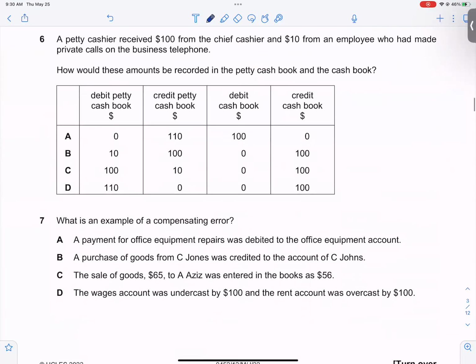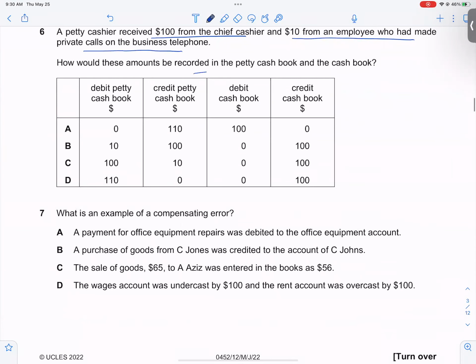Sixth question. A petty cashier received 100 from the chief cashier and 10 from an employee who had made private calls on business telephones. How would these amounts be recorded in the petty cash book and the cash book? Since the money is received by the petty cashier, it is petty cash debit.